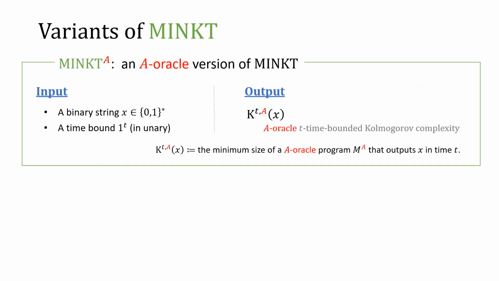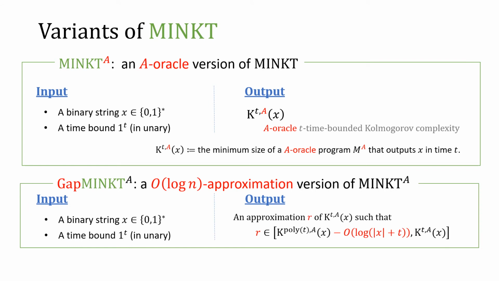We can consider natural variants of MINKT. For example, for any oracle A, we can consider an A oracle version of MINKT, which is denoted by MINKT^A. In this problem, you are required to compute the A oracle t time-bounded Kolmogorov complexity. Here, A oracle time-bounded Kolmogorov complexity is defined as the minimum size of an A oracle program that prints x in time t.